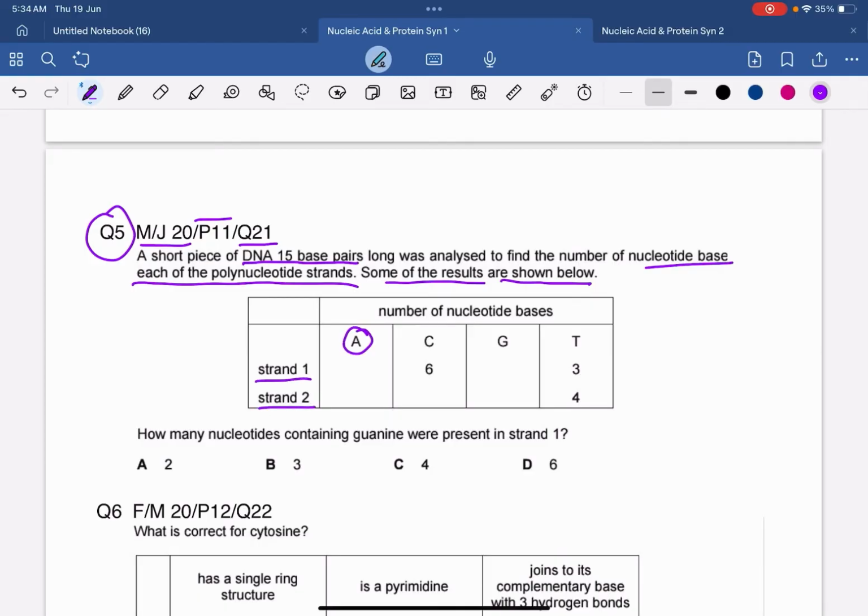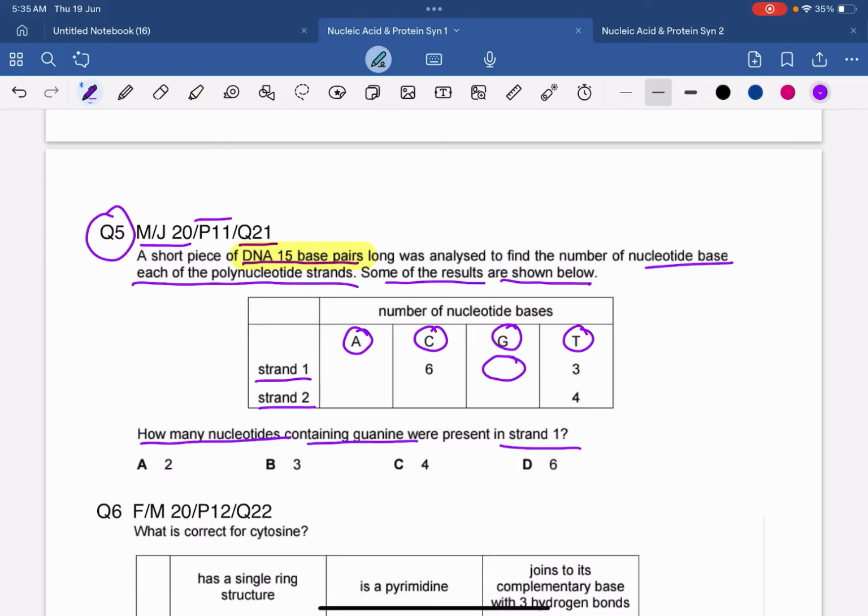They have shown the adenine, cytosine, guanine and thymine, right? So how many nucleotides containing guanine were present in strand 1? Basically they are asking us the nucleotides of guanine in strand 1. So this is what we have to identify. In these types of questions, I already told you the most important thing is the total DNA base pairs.